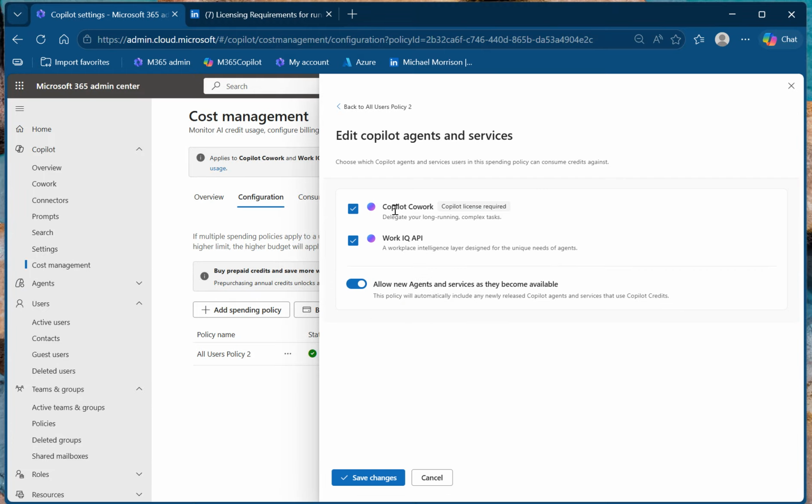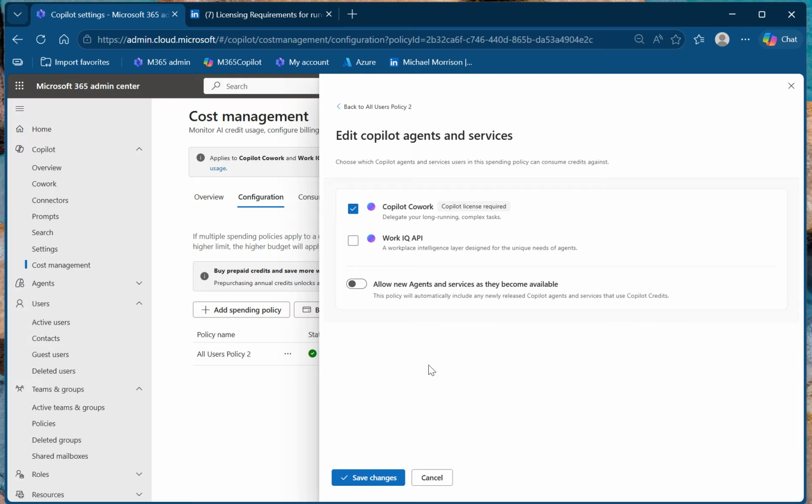We want to set up Cowork, and then personally, the decision at the business level is whether you're going to allow Work IQ to be surfaced to third-party apps, right? So that's a different discussion. Call me, send me a Teams message if you want to know more about that. And then there are new agents and services coming. I have no idea what those possibly are, but I enable them anyways. So that's a decision you should make. Do I want to not have that? We can turn it off, and I can turn that off.